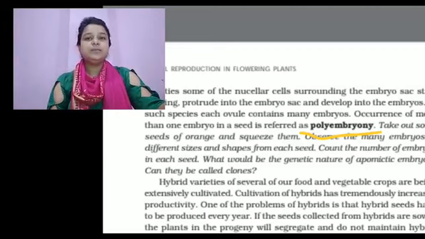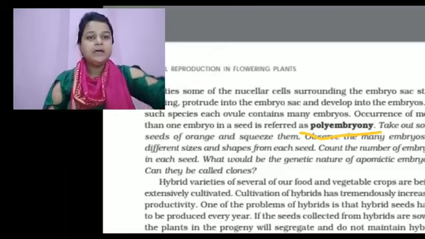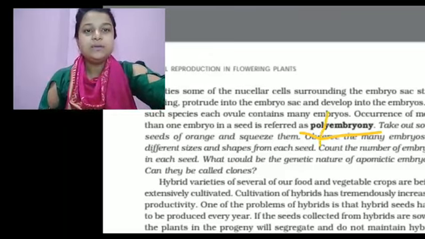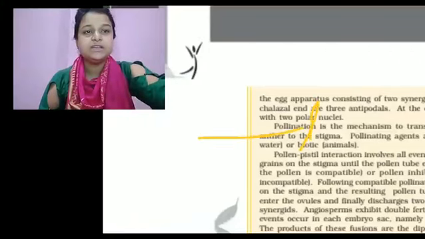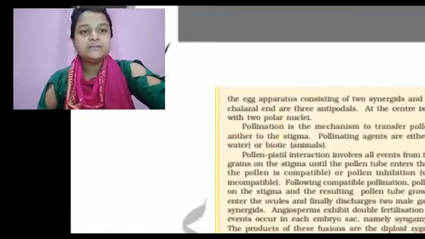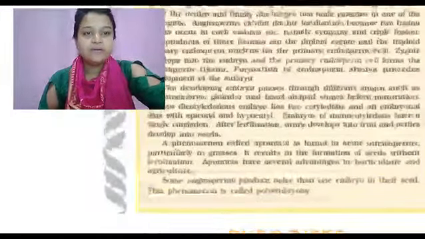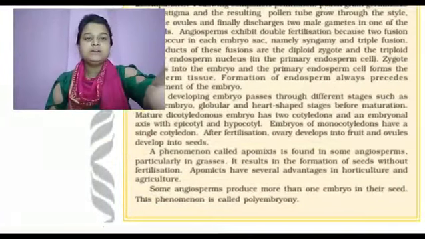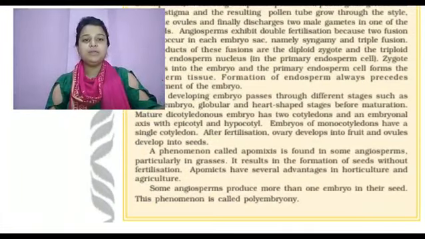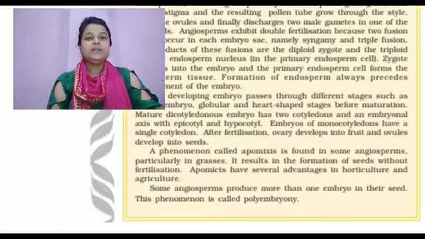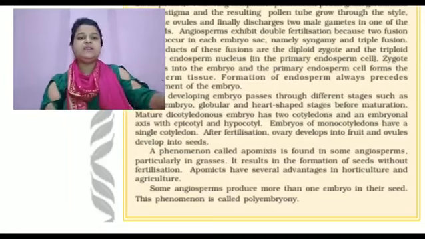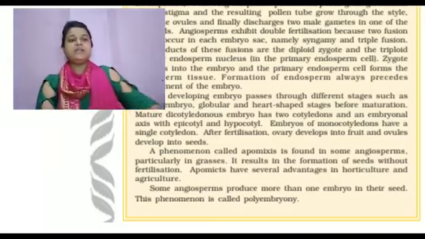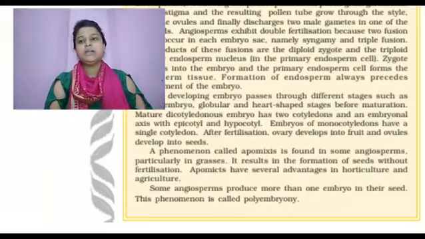It is often associated with apomixis. Citrus and groundnut show polyembryony. Hybrid variation is seen in this process. Some angiosperms produce more than one embryo in their seed. This phenomenon is called polyembryony. Apomixis is found in some angiosperms, particularly in grasses. It results in the formation of seed without fertilization. Apomixis has several advantages in horticulture and agriculture.